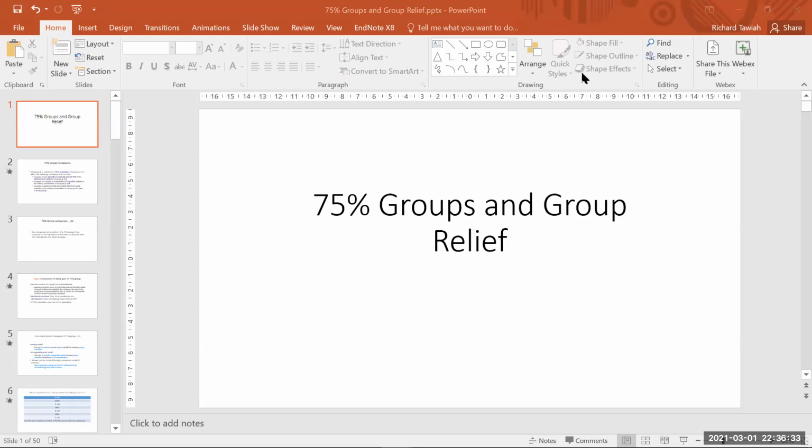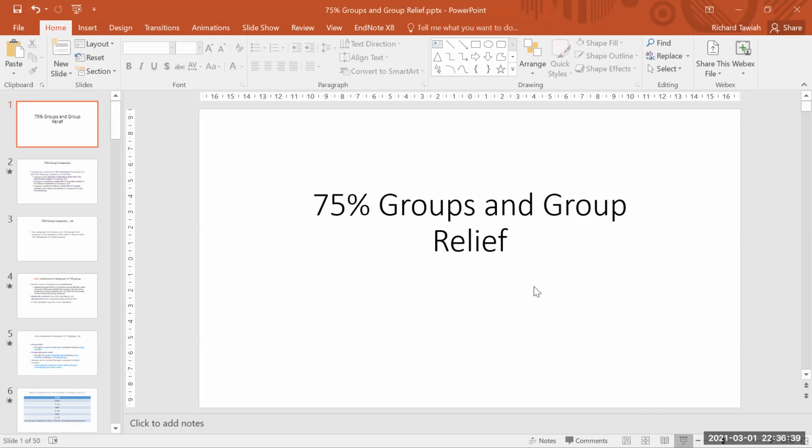Welcome once again. So we looked at the 51% group holdings. We are now going to take a look at the 75% groups and then the group reliefs available to these 75% groups. Okay, so let's take a look at it.